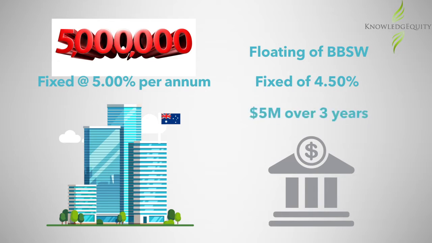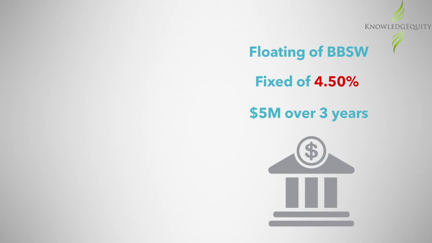Note that the 0.5% difference between the fixed rate of 5% charged on the borrowing and the fixed rate of 4.5% on the IRS represents the credit margin charged by the bank on the borrowing and is not included in the swap arrangement. In the IRS, the principal amount of $5 million is never swapped.